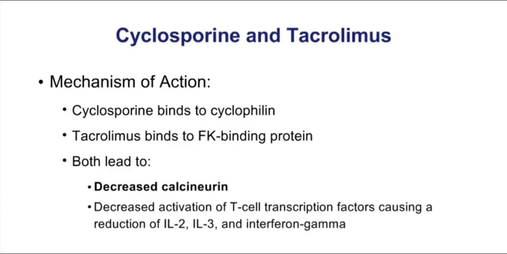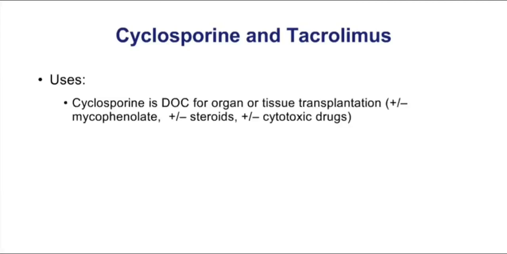This causes a reduction in interleukin-2, 3, and interferon gamma. This is the reason why these drugs have a very important immunosuppressant effect. When you think about the uses for these two drugs, cyclosporin is very, very popular. In fact, it's the drug of choice for organ and tissue transplants, but it's always used together with other immunosuppressants like mycophenolate, steroids, and various other drugs that sometimes we would call anti-cancer drugs like cyclophosphamide.